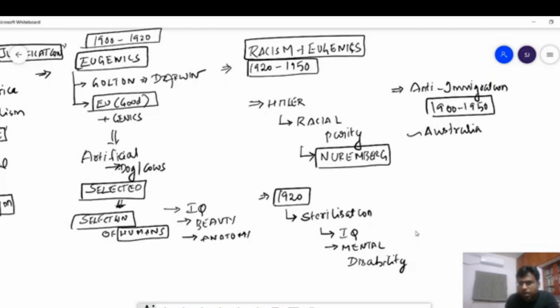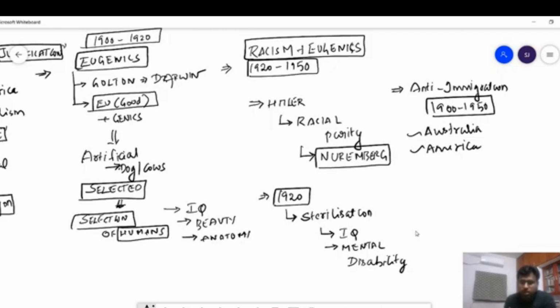Australia and America had anti-immigration laws which were racist, in the sense that they did not allow people from a particular country, for example Africa, to immigrate into the USA. And this was not the case in the 1900s only.